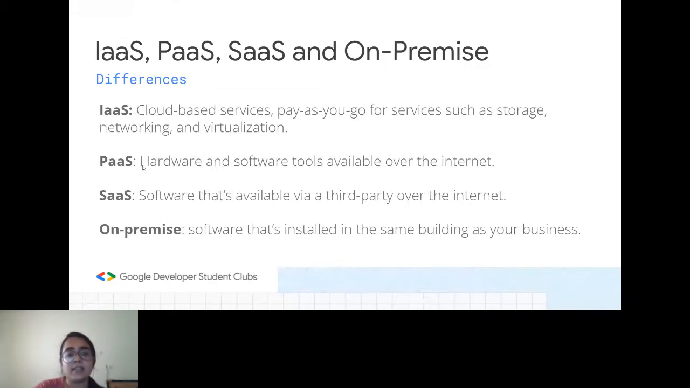Next we have SaaS. SaaS is software that's available via a third party over the internet. I think Amazon's AWS also uses SaaS, so this is a small example of SaaS. And next we have on-premise. On-premise is when some companies and organizations have their own services in their own building or something. They have their own cloud-based service, so that is on-premise.